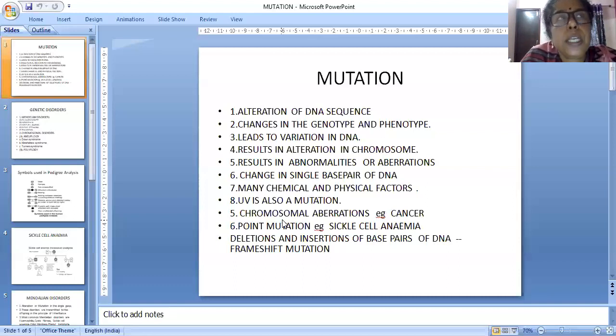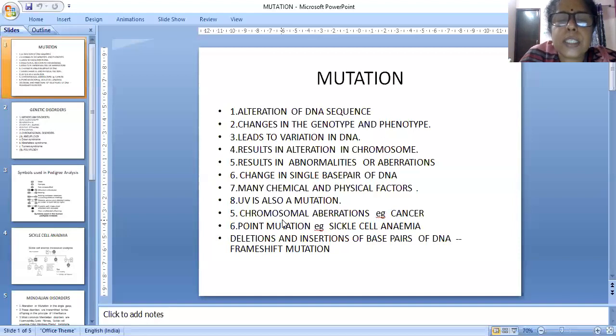If a gene only changes its position, that type of mutation is called a point mutation. An example of point mutation is sickle cell anemia.